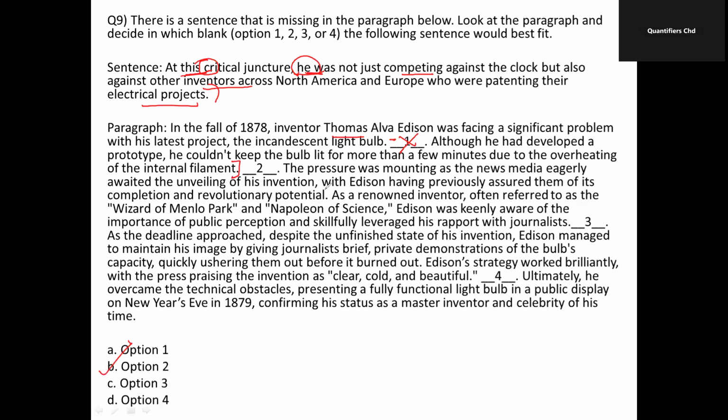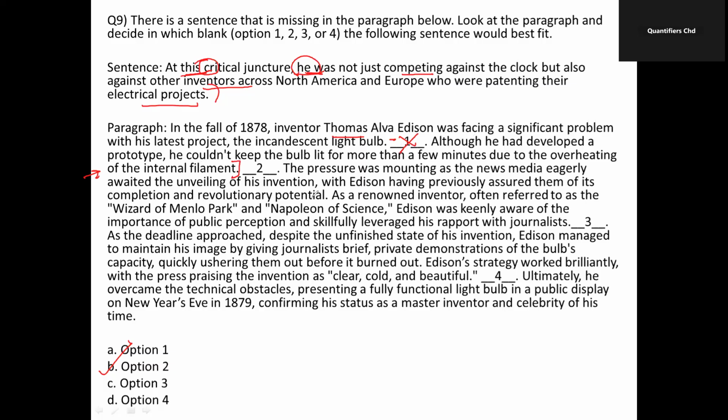Now let's see what is the following sentence to the two. So we know that although he had developed a prototype, he could not keep the bulb lit for more than a few minutes. So there is a problem. Okay. Now the pressure was mounting as the news media eagerly awaited the unveiling of his invention, with Edison having previously assured them of its completion and revolutionary potential.